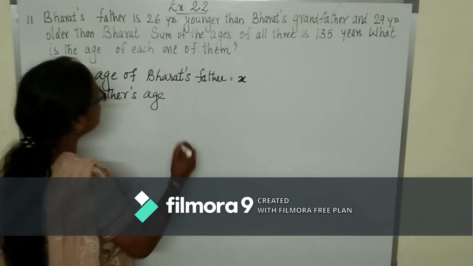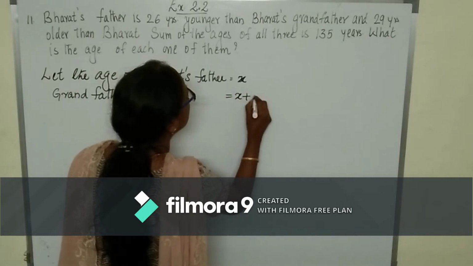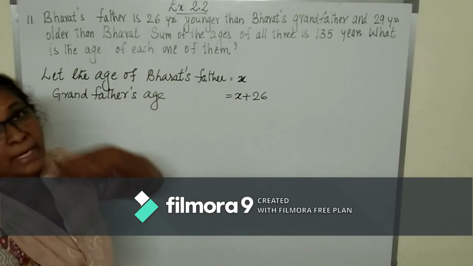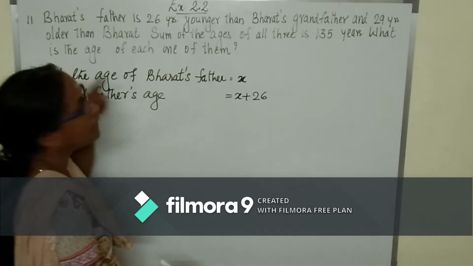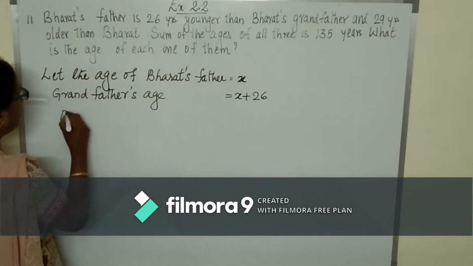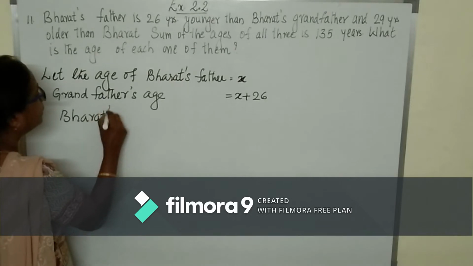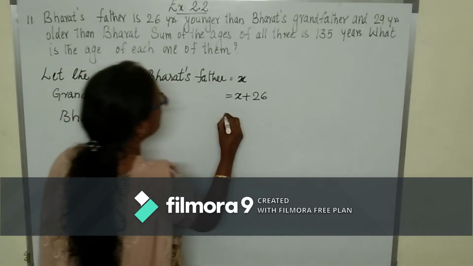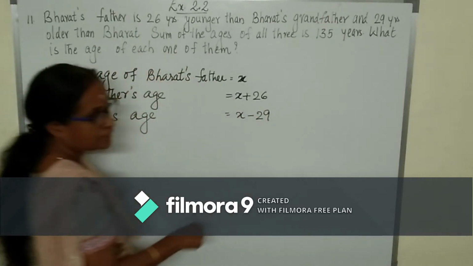So grandfather's age will be equal to X plus 26. And the father is 29 years elder than Bharat. So what will be the age of Bharat? Bharat's age is equal to, how many years younger? X minus 29.